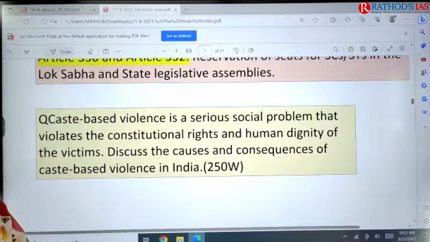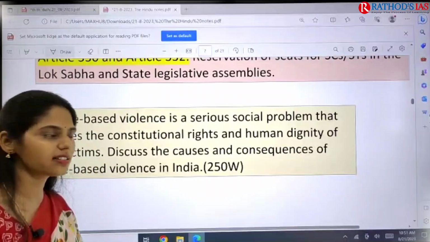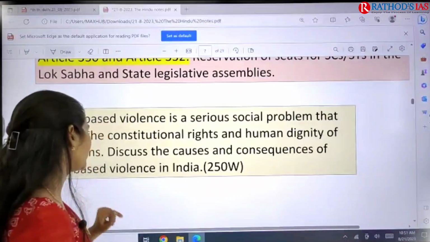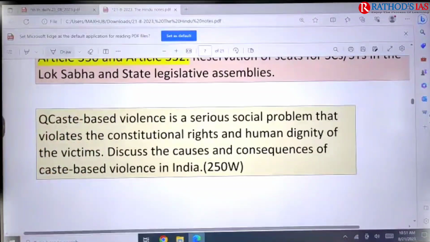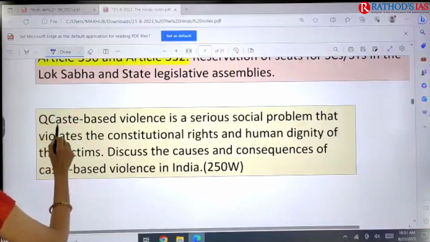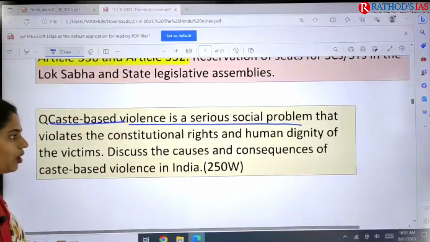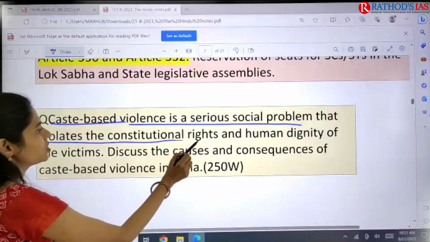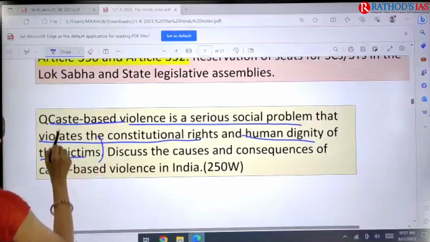So this is the main question. Try to write an answer for this question. If you want, you can take a screenshot. Caste-based violence is a serious social problem that violates the constitutional rights and human dignity of the victims. Discuss the causes and consequences. So here one statement is given. The statement says that caste-based violence is a serious social problem, violating the constitutional rights and human dignity of victims.